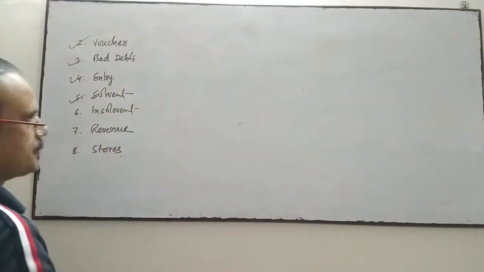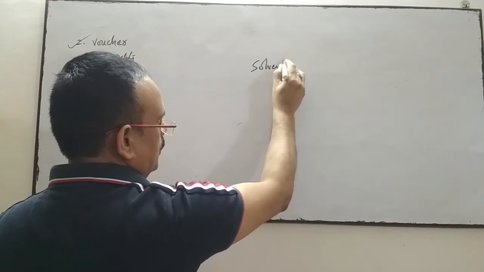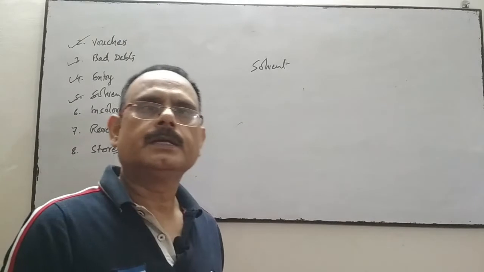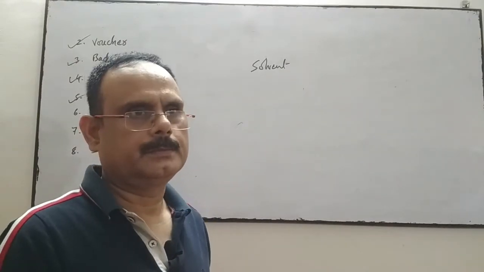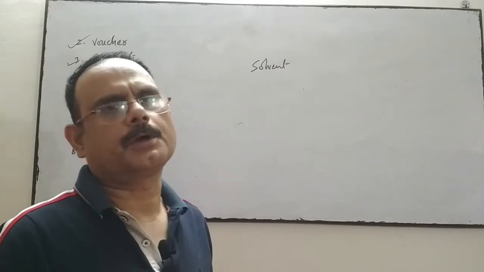Solvent. What is solvent? Solvent means when the customer or the party or the person can pay his liability, then the person or party or enterprise is called solvent.